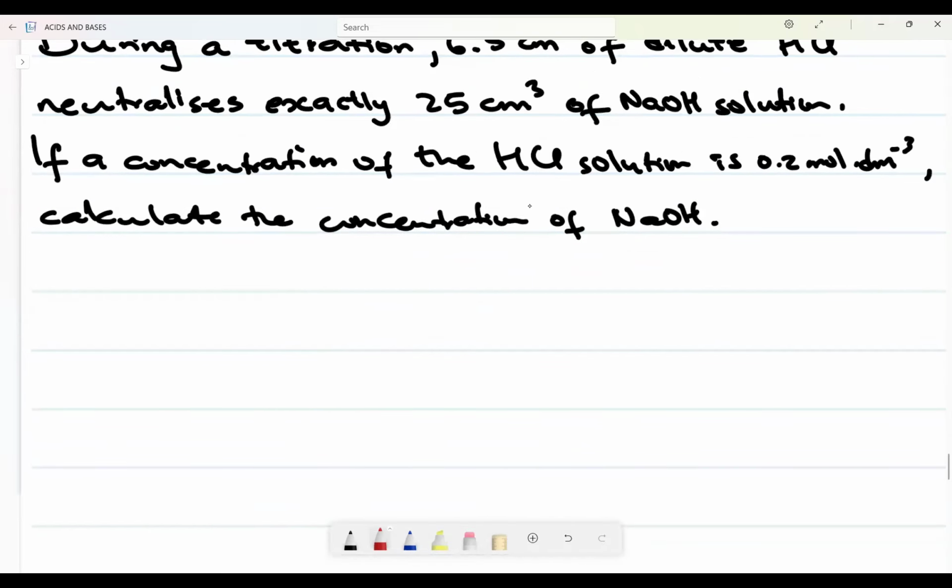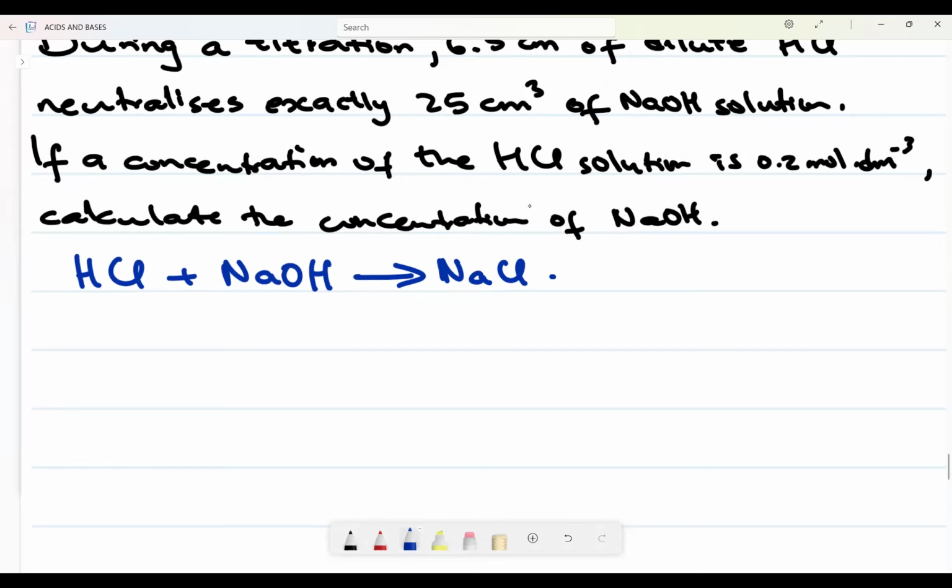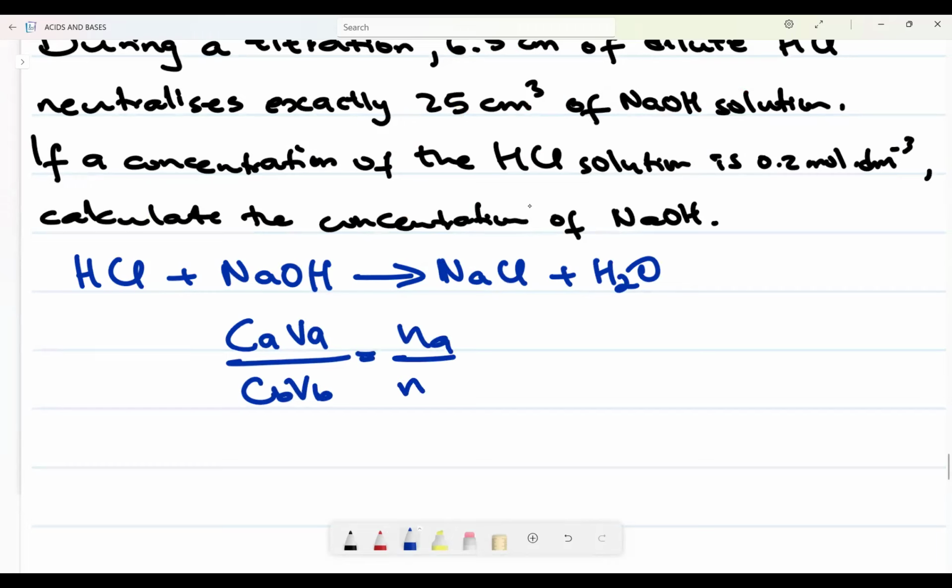So we're gonna say, okay, let us be in a position of using our titration equation. But before we do that, we need a balanced equation. We are told that HCl reacts with what? Sodium hydroxide. Then it forms what? Can you see this is monoprotic, all of them? So it's gonna form sodium chloride plus H2O. So now we say, okay, the titration equation says CA VA divided by CB VB is equal to what? NA divided by NB.